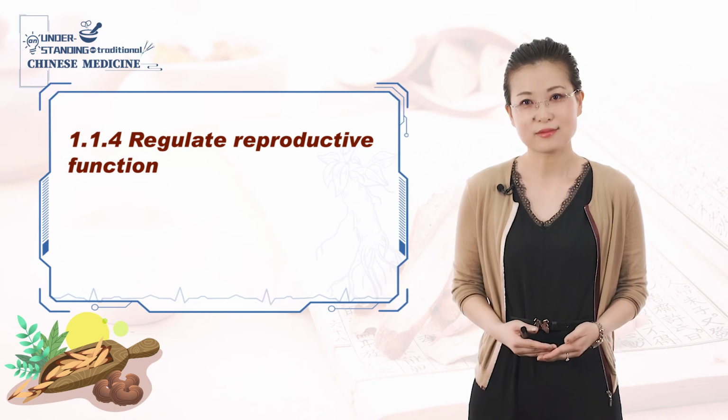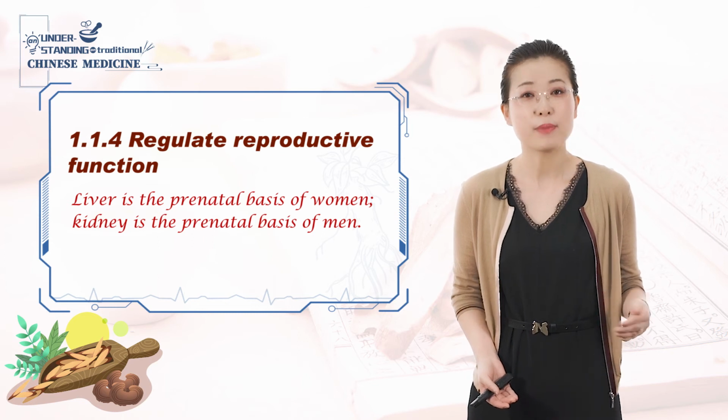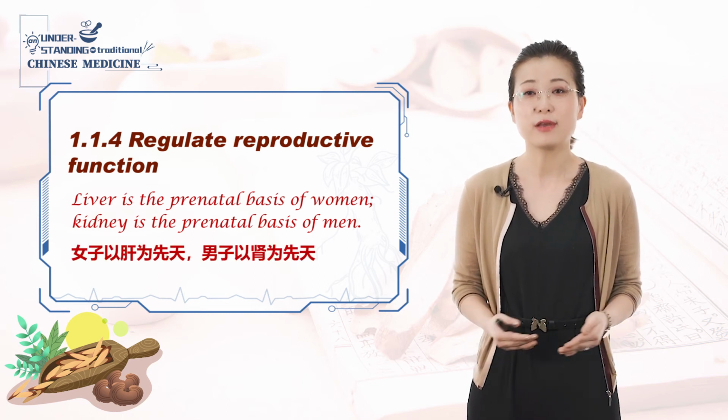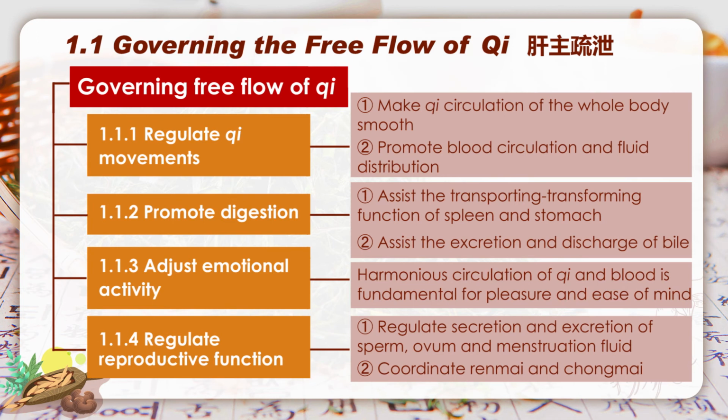As a consensus, TCM believes that liver is particularly important for women. It plays a role in maintaining regular menstruation, coordinating the 任脉 and 冲脉, which are the key meridians for women before and during pregnancy. Therefore, there is an understanding that liver is the prenatal basis for women, while kidney is the prenatal basis for men. 女子以肝为先天，男子以肾为先天。Okay, these are the four aspects involved in liver governing the free flow of qi. Hope you can understand it.